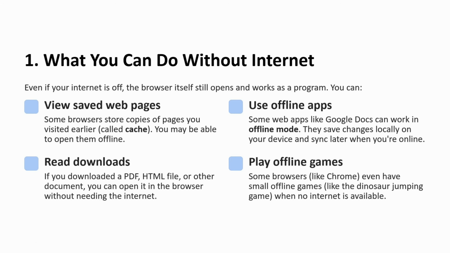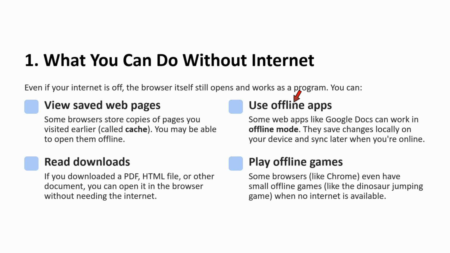What can you do without internet? Even if your internet is off, the browser itself still opens and works as a program. You can view saved web pages. Some browsers store copies of the pages you visited earlier. It is called cache. You may be able to open them offline.